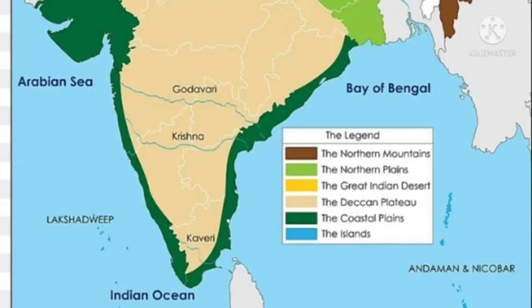Next one: the peninsula is triangular in shape. What shape is that peninsula? The peninsula is triangular in shape. It covers a large part of India. As you see on the map, it is triangular in shape. It covers a large part of India.